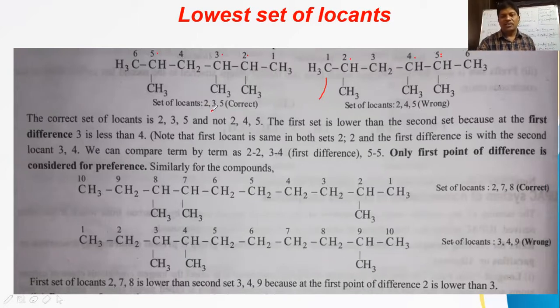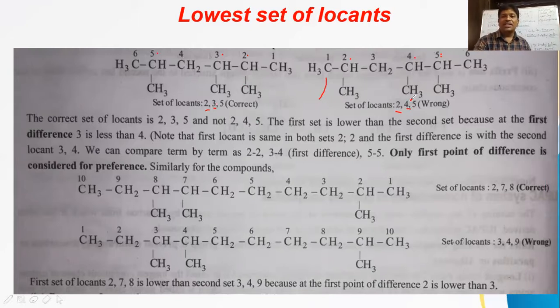Now in this case, what we have to check is the first set of locants. Here it is 2, here it is 2. The first set is 2 and 2, in both cases, numbering from left to right and right to left. Between 2 and 2, no difference is there, so the first set can be neglected. Now take the second set. Here the second term is 3. Here the second term is 4. Now between 3 and 4, what is the lower number? 3 is the lower number.